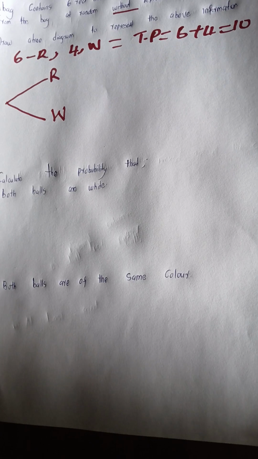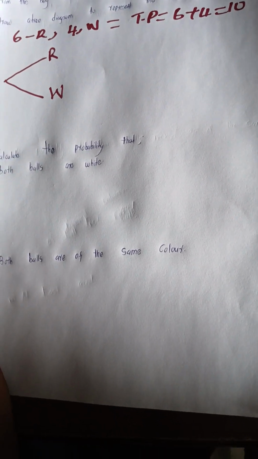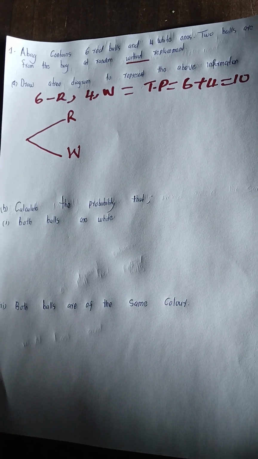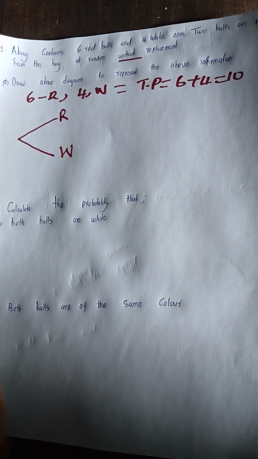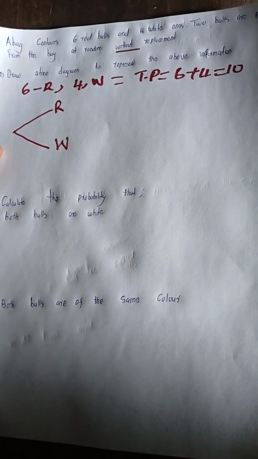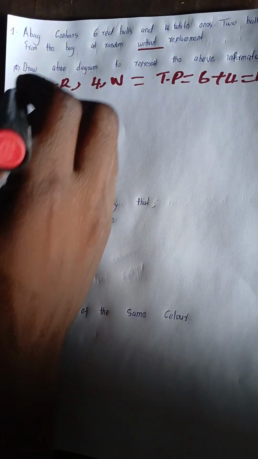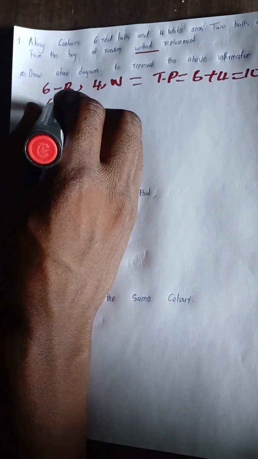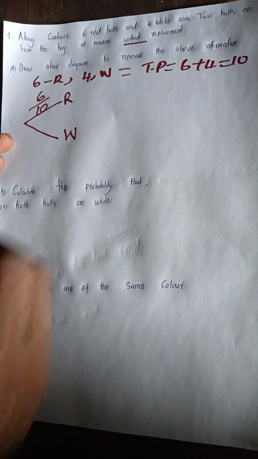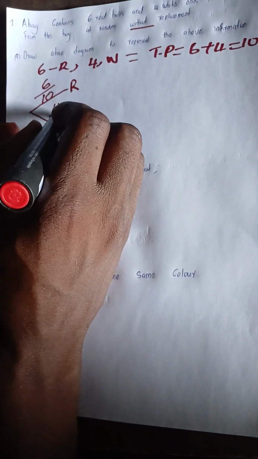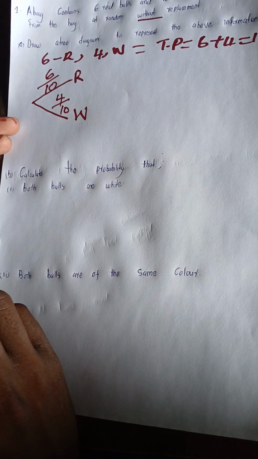Good. You have to get first the total possibilities, understand what is the total number of red marbles in that bag and white marbles. So the probability of picking the red marble in that bag will be what? For me to be satisfied to get red, it will be 6 over total number of marbles in that bag, which is 10. Then for the white marbles, if you pick white marbles, it will be 4 over 10. That is the first thing.